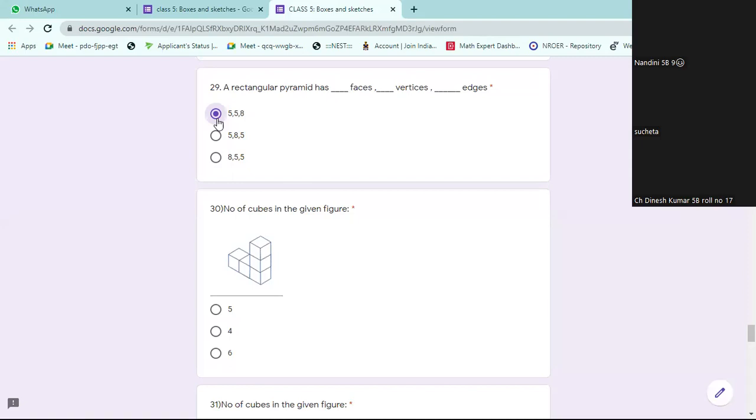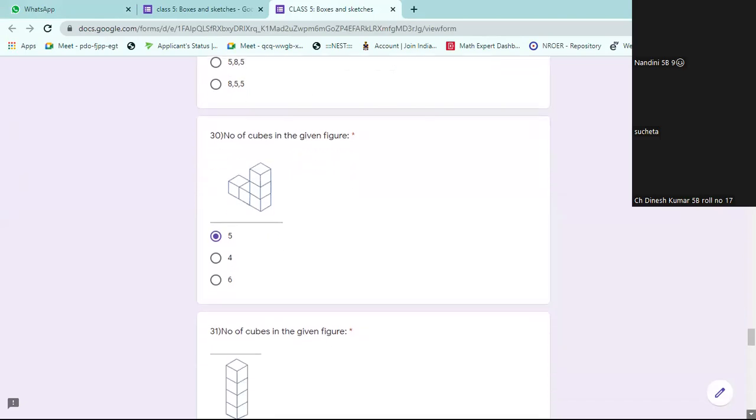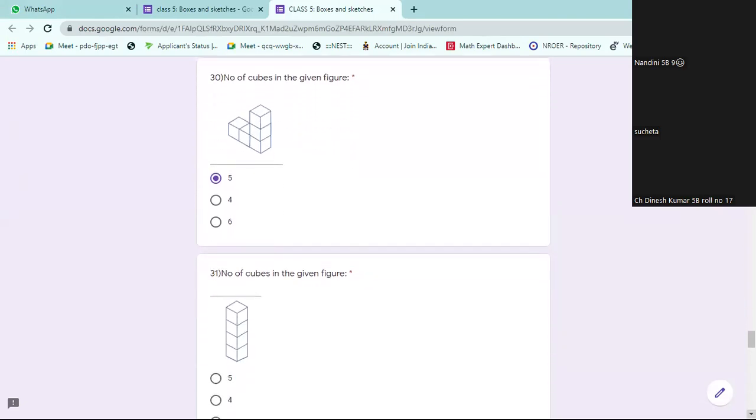Sir, 30 is 6. 30, how many are there? 6, sir. 6 or 5? Look carefully. 5, sir. 3 in the bottom, 2 on the above. Yes, sir, five. Look at the next one carefully and give. 4, sir. Next one, 4 and 6.